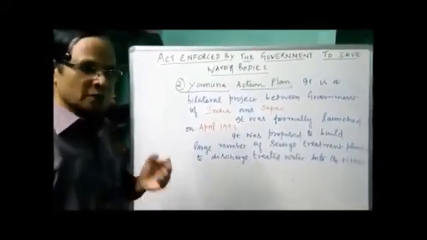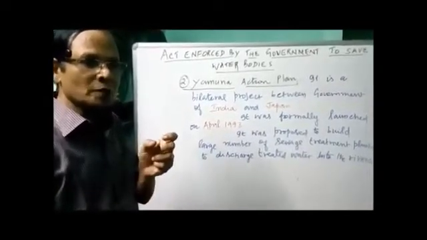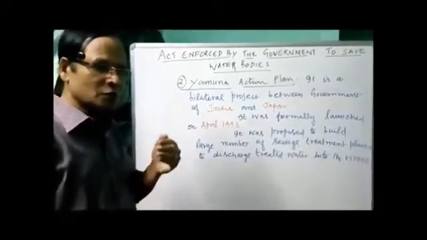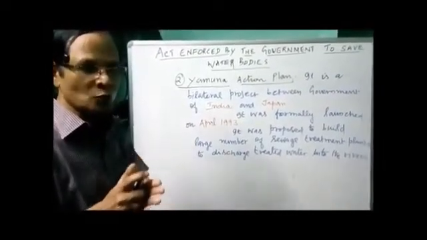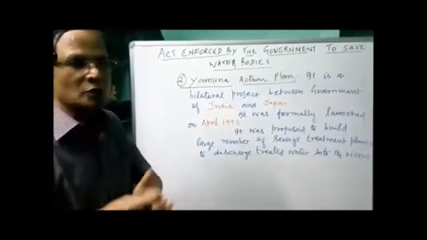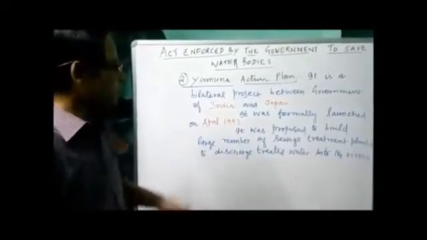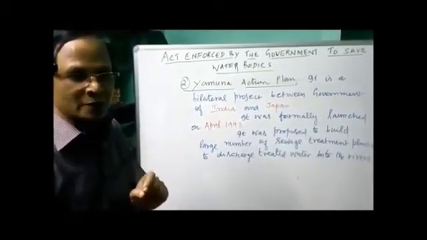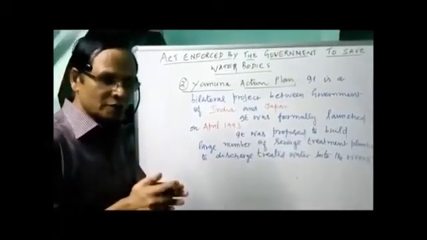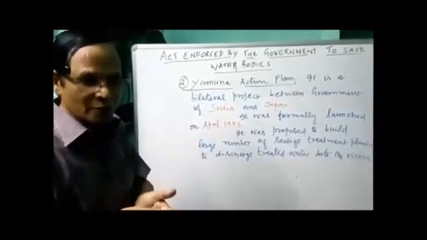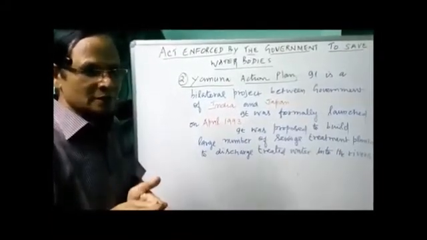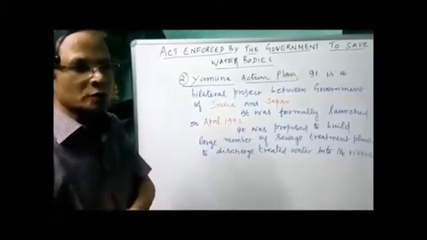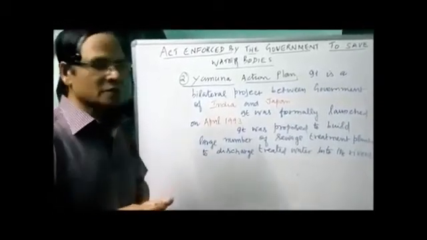And what's the importance of this one? It was proposed to build a large number of sewage treatment plants. What for? Treating the sewage and discharging the treated, purified water into water bodies like the rivers. That's the main purpose. So large numbers of sewage treatment plants are set up so that the sewage materials are treated and released in the form of purified water into the rivers. That's about the Yamuna Action Plan.